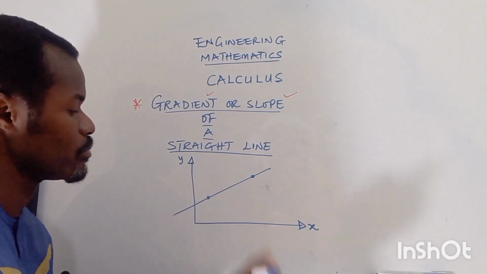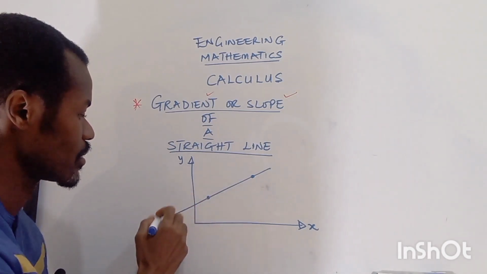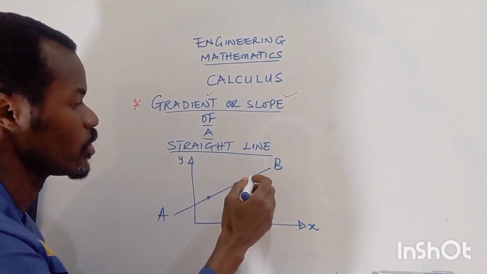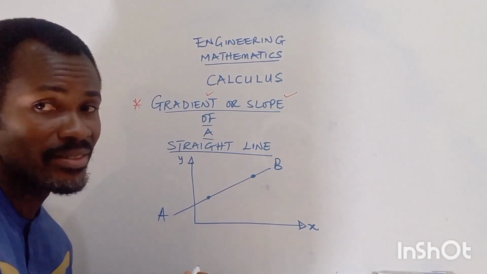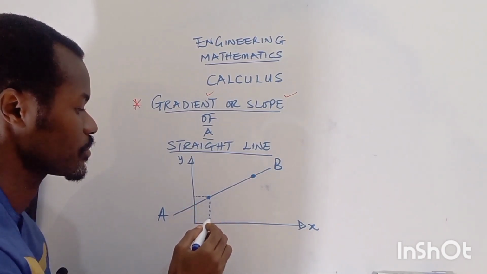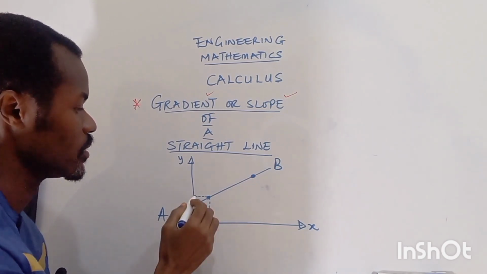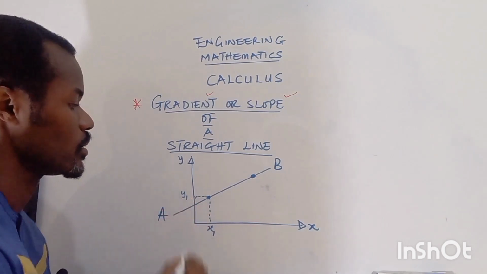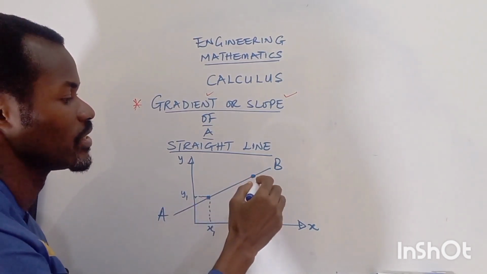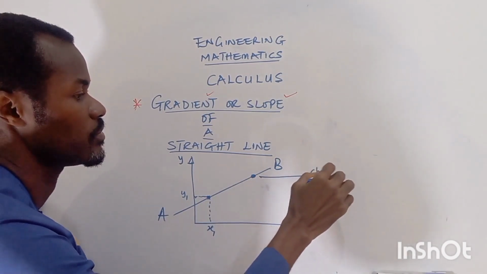Now, if this object moves from this point, let's call this line AB, and this object moves from this point to this point, there is a change. At first the object was here, we can call this point x1 and this point y1. Now the object has come here, so there is a change of position.